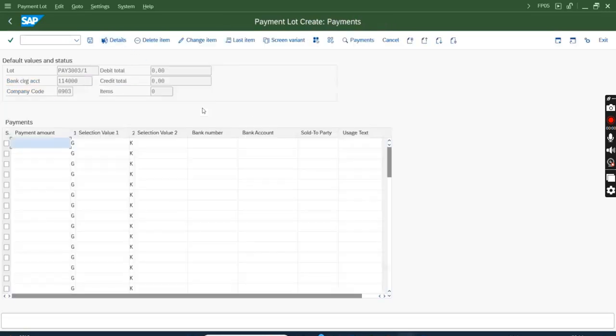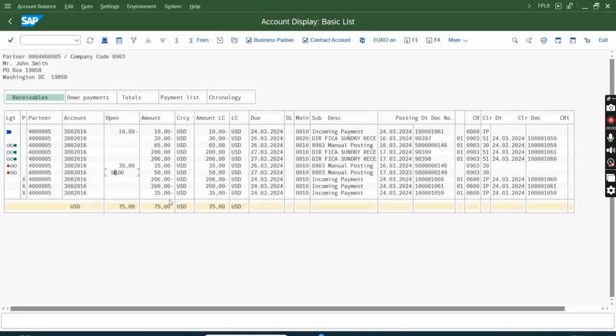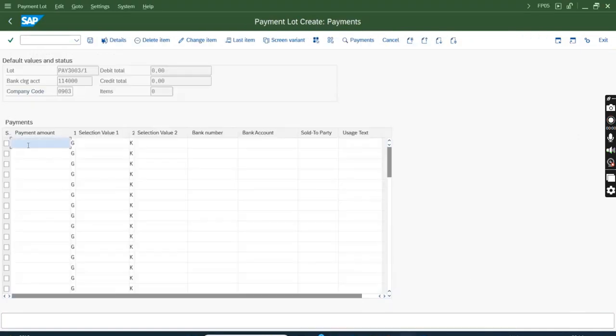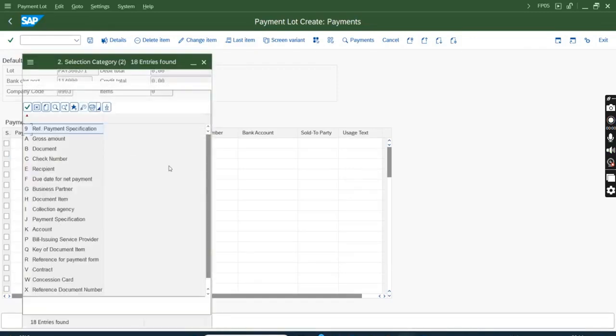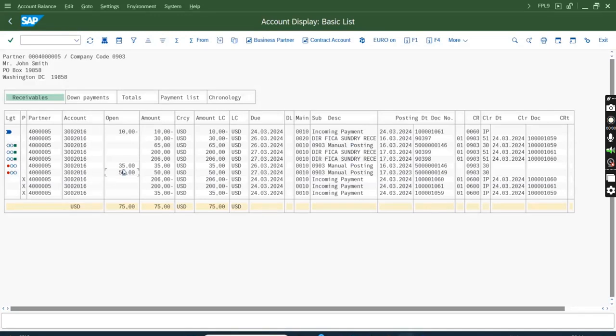Okay, so new item. Now I'm going to collect payment. 35 and 50, two line items I'm going to use. First line 35, second line 50. Here this one I would collect against document number B. So for 35, the document number is this one, 5004146.